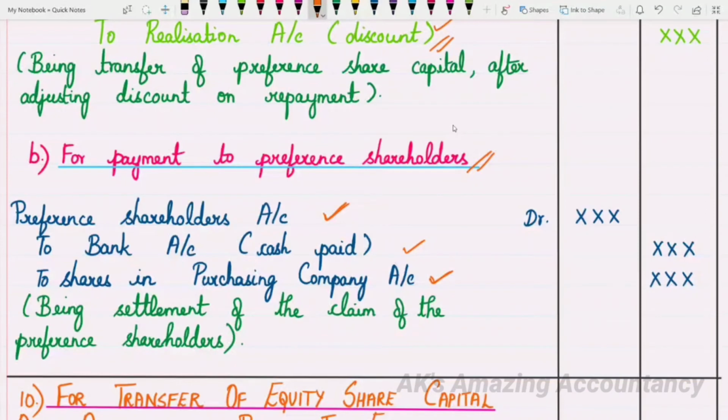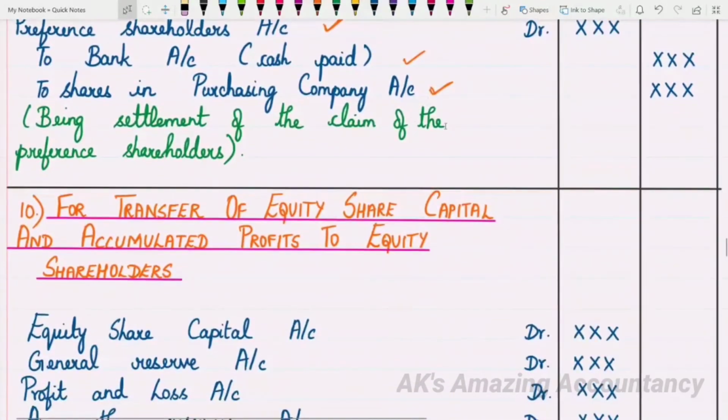It's not that all these entries will come in all the problems. Depending upon the information provided in the problem, you will make only the necessary entries. So this is the entry for payment to preference shareholders. You'll write the narration as being settlement of the claim of the preference shareholders.